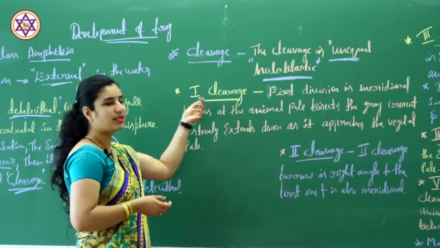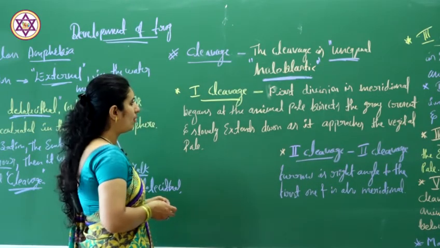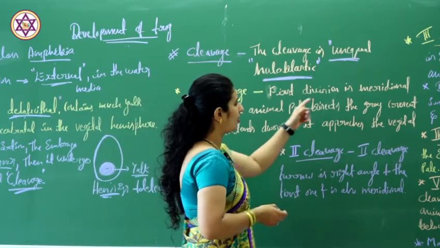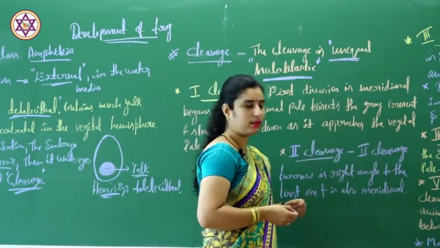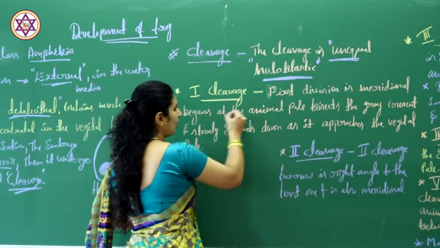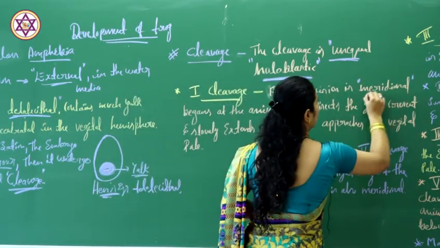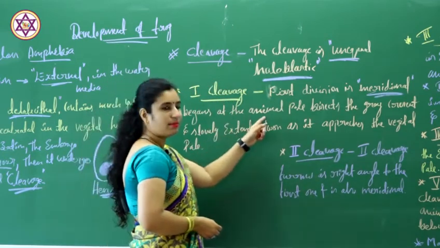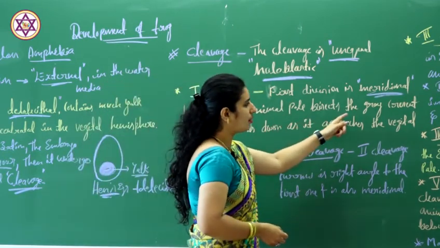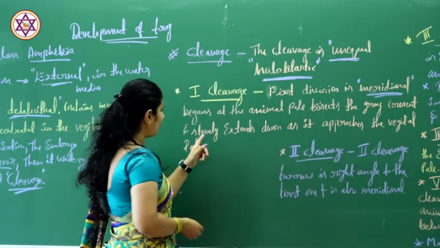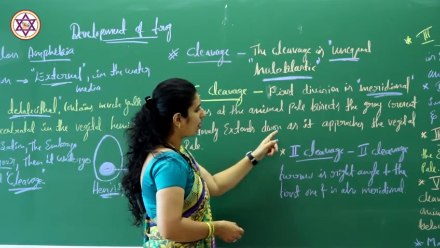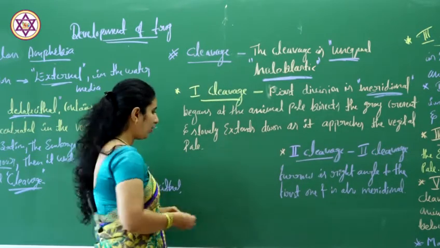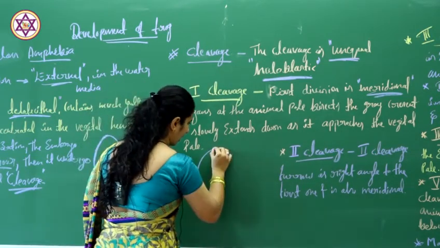And coming to the first cleavage, the first division is meridional. It begins at the animal pole, bisects the gray crescent and slowly extends down as it approaches the vegetal pole. So let me draw the diagram.